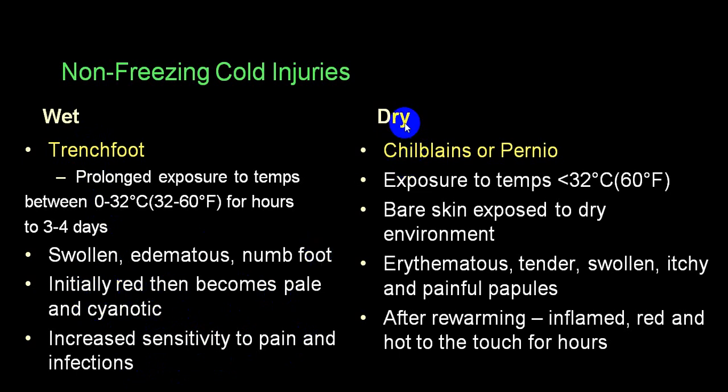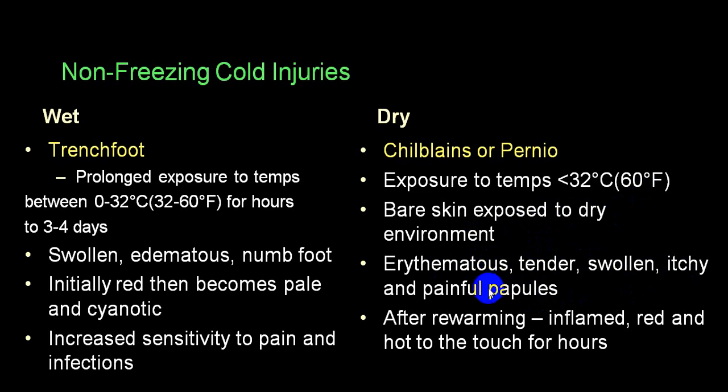Now here in pernio or chilblains, when it is exposed to 60 degree Fahrenheit and a dry environment, there is erythematous skin. It is tender, a little swollen, itchy, and there are painful papules.